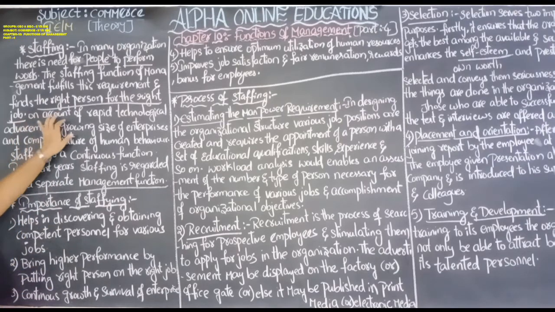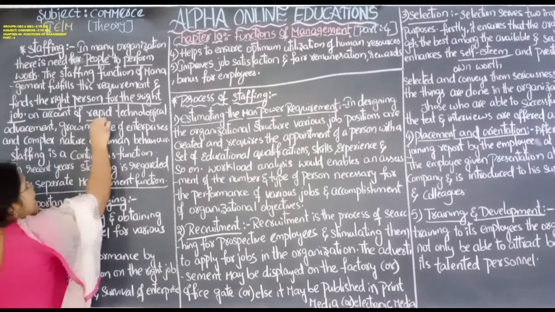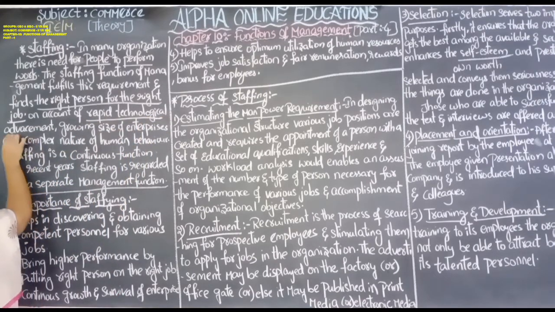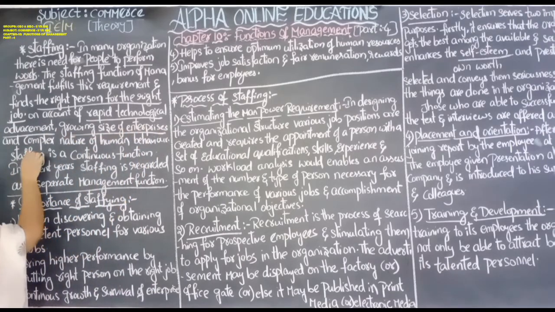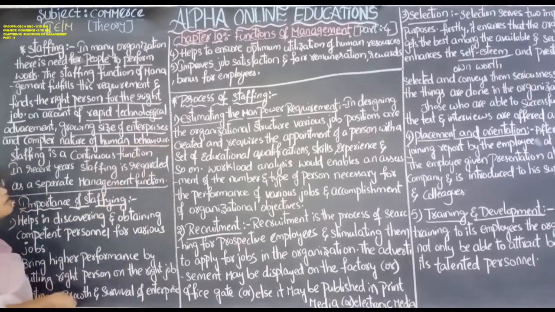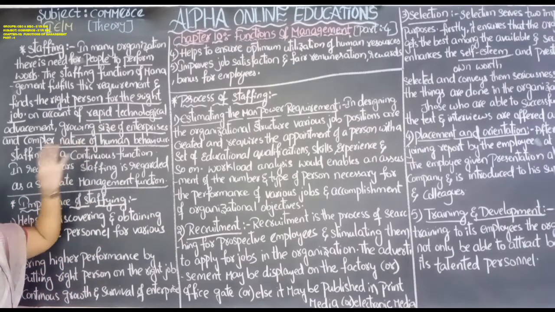Okay. Due to rapid technological advancement, means changes in technology, the growing size of the enterprises and the complex nature of human behavior, it is necessary to employ new persons in the job, and sometimes training is also required to update the employees with the change in technology or with the growing size of the enterprise.